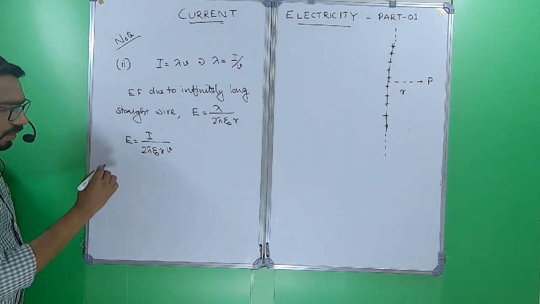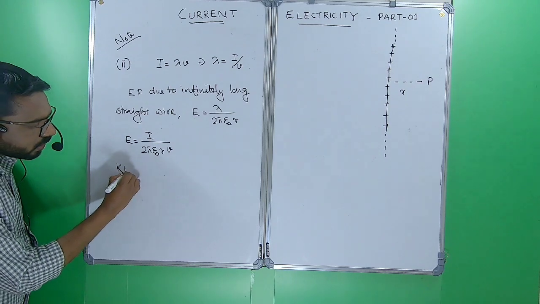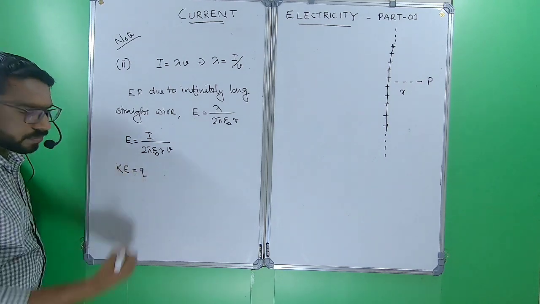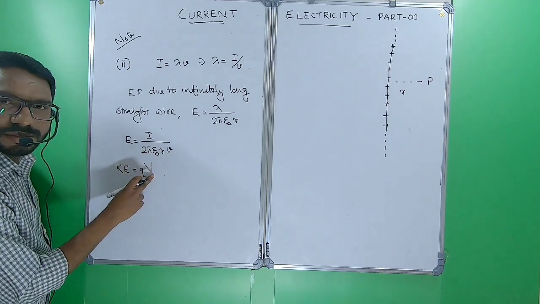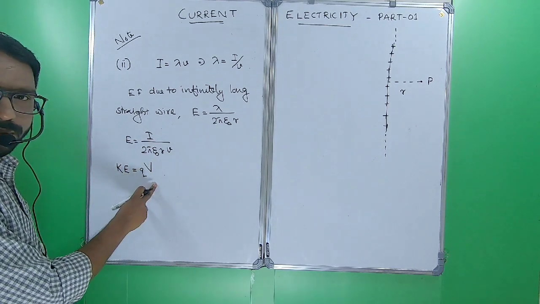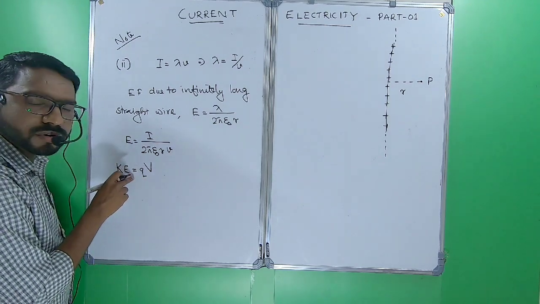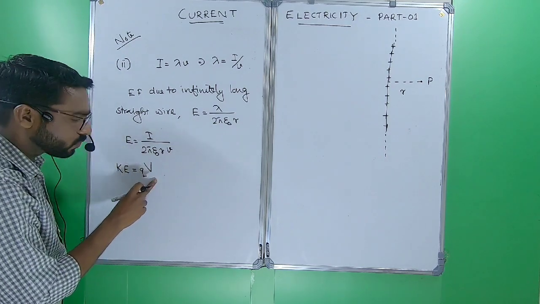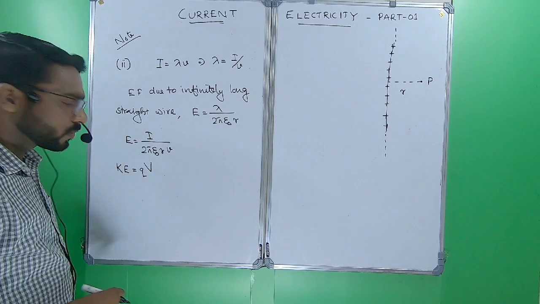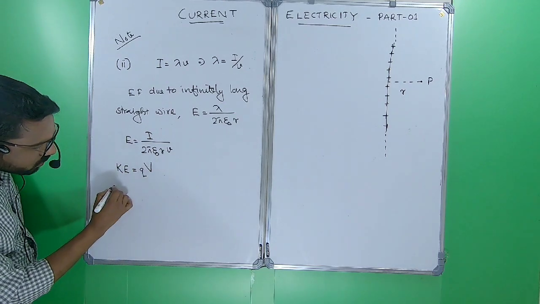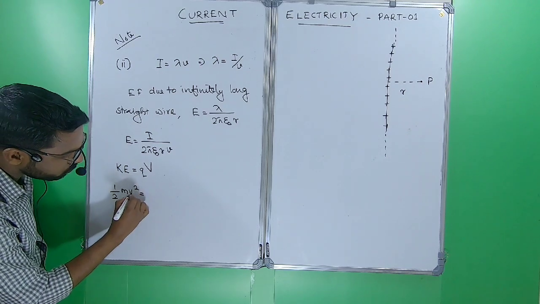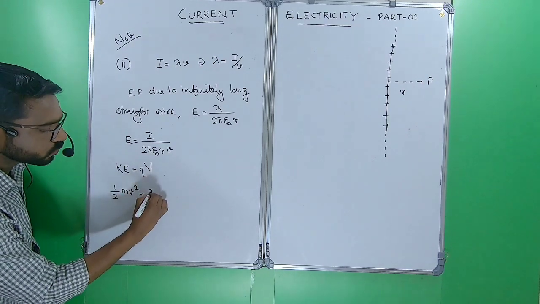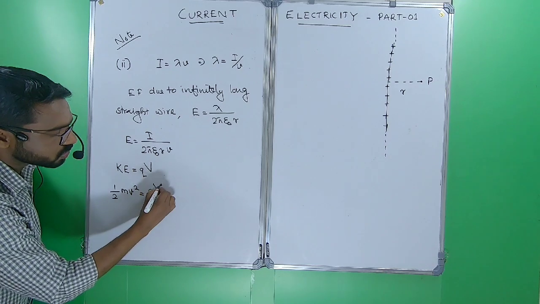We already studied that the kinetic energy of a charge in a potential difference V is qV. So kinetic energy we can write as half m v square. Half m into velocity square equal to charge into potential difference.